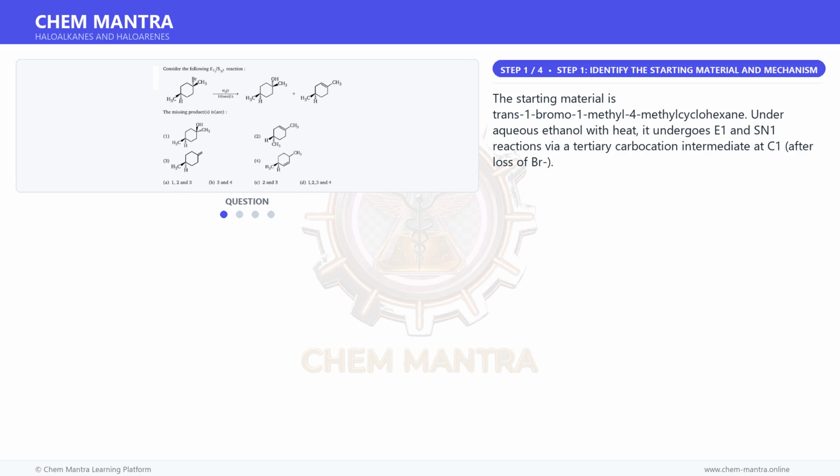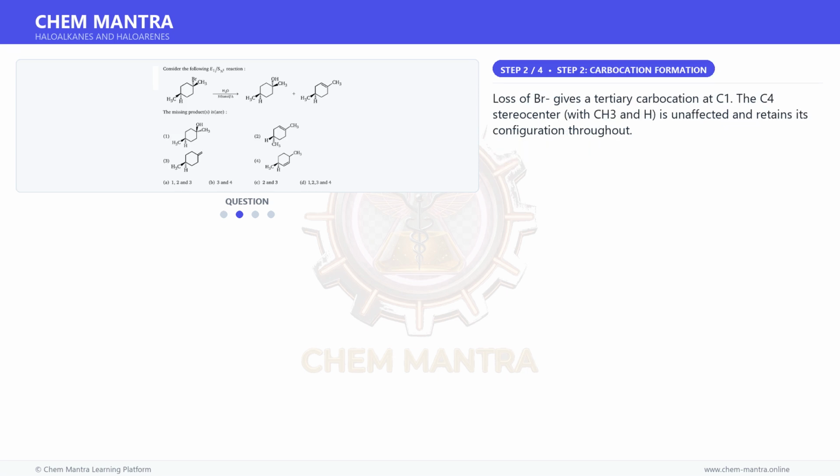The starting material is trans 1-bromo-1-methyl-4-methylcyclohexane. Under aqueous ethanol with heat, it undergoes E1 and SN1 reactions via a tertiary carbocation intermediate at C1 after loss of Br. Moving on to the next step.